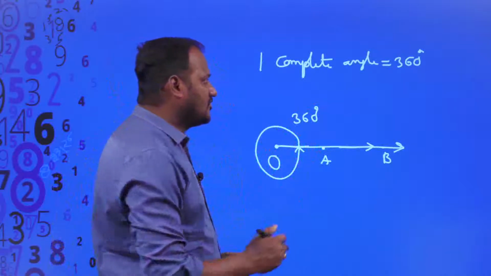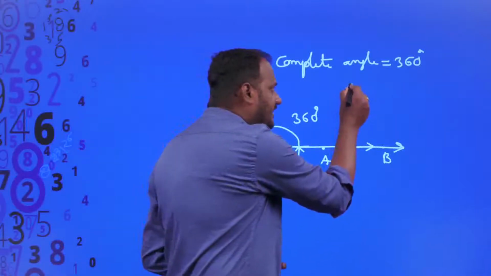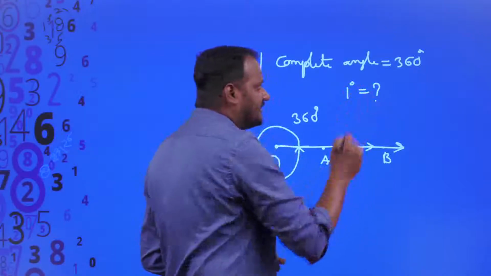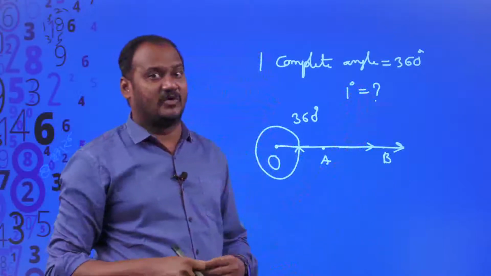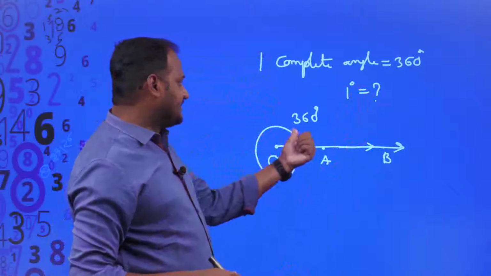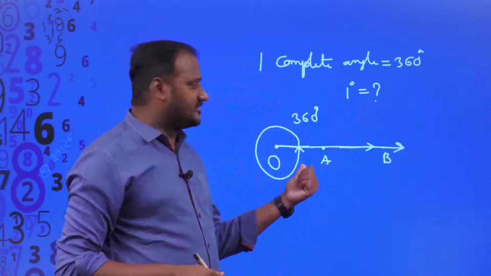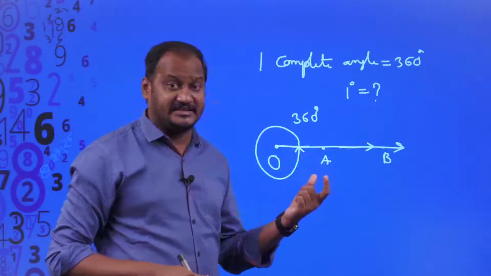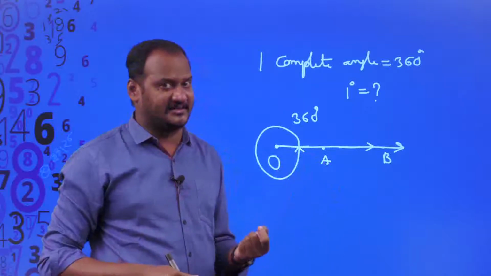I just want to know, what do you mean by 1 degree? How can I define 1 degree? See, 360 degrees is the angle between OA and OB, meaning the initial ray and the terminal ray.